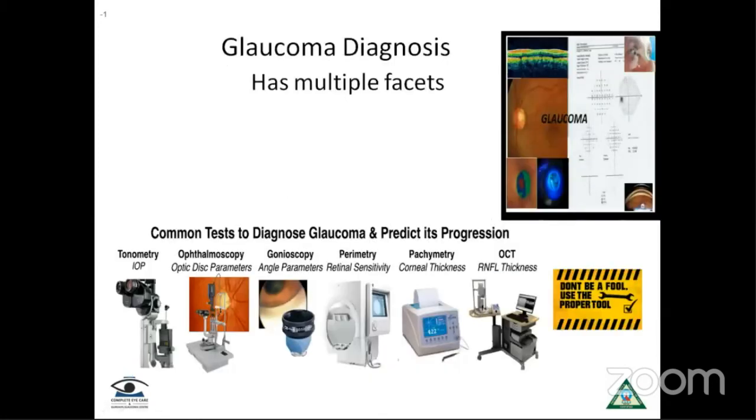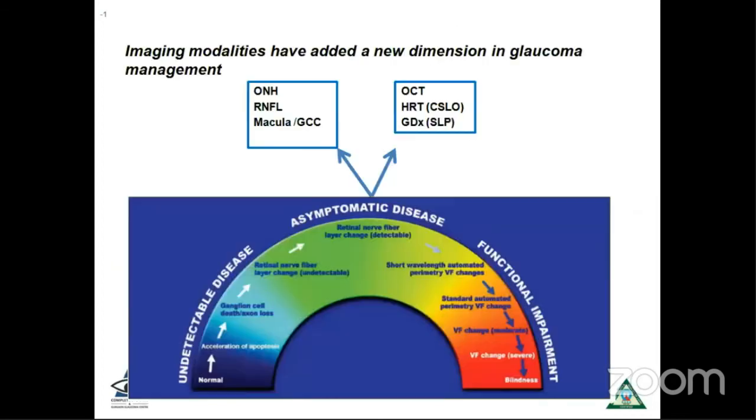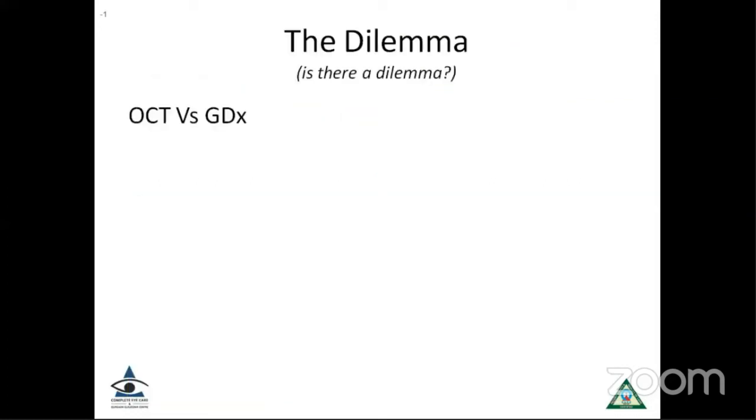So we know that the diagnosis of glaucoma has multiple facets and we have to do gonioscopy, pressure assessment, and still the gold standard remains a very careful assessment of the optic nerve head and the nerve fiber layer defects, and perimetry is still the gold standard for diagnosis of our glaucoma patients in the majority of cases. But whenever we talk about picking up glaucoma cases at asymptomatic stages, imaging modalities have actually added a new dimension to glaucoma management. And now we can visualize the optic nerve head, the nerve fiber layer, and the ganglion cell complex using these machines.